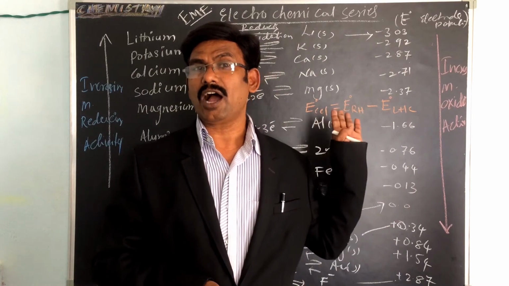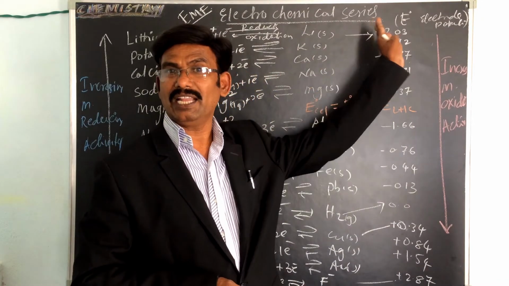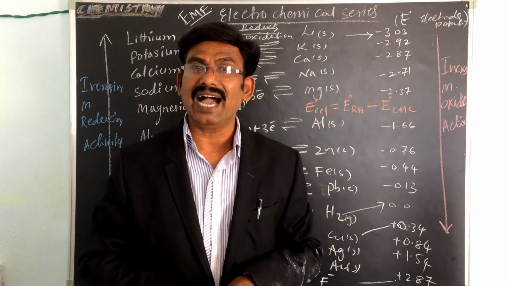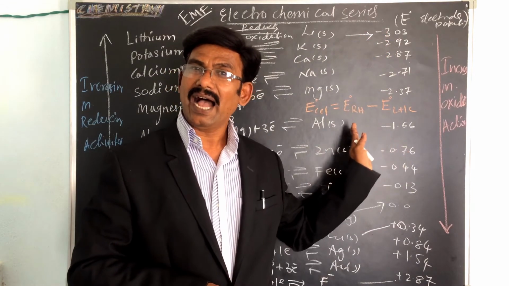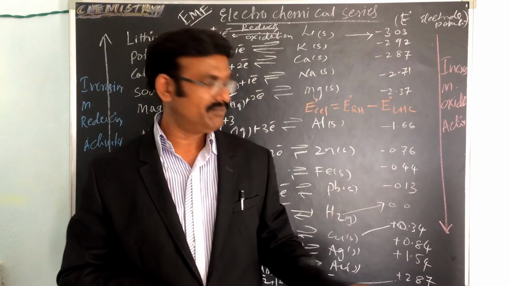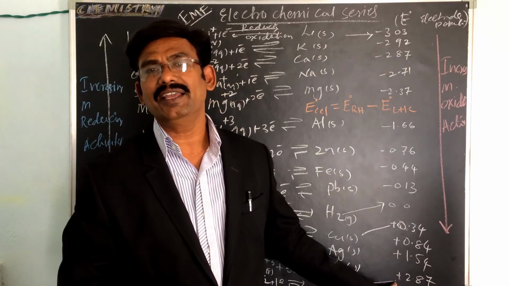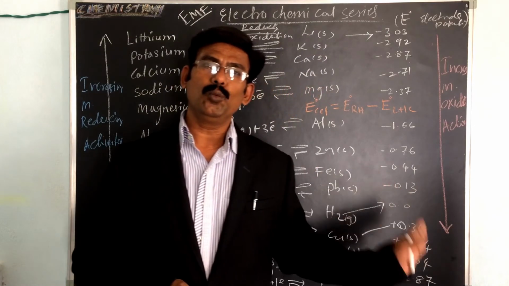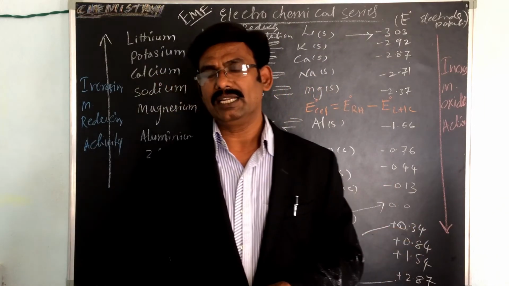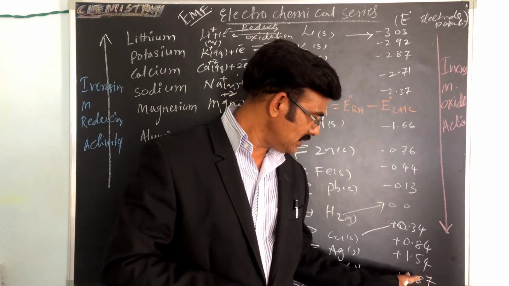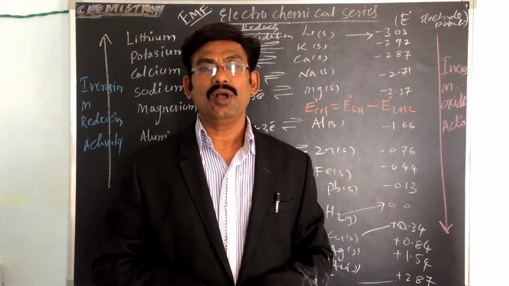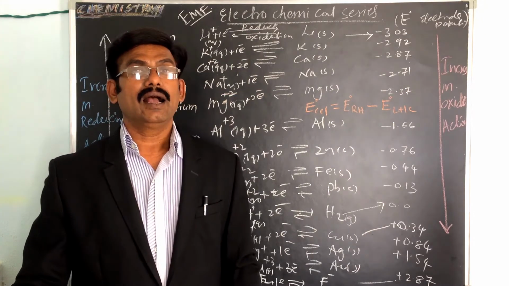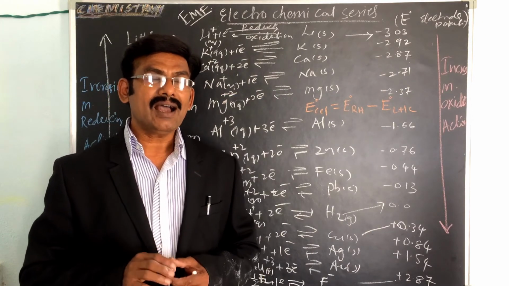Metals on the top, that is lithium, with minus value, are more easily ionized, meaning more easily oxidized. Fluorine has the higher positive value of the standard reduction potential, that is plus 2.87, and shows a higher tendency towards reduction.